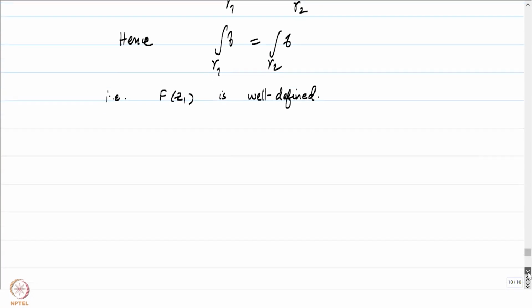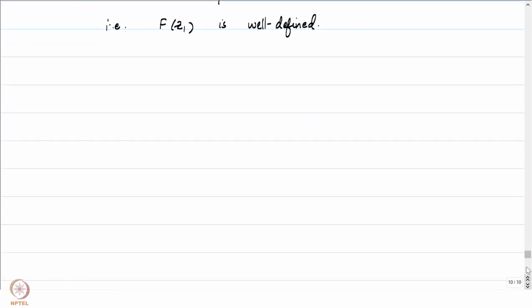What next? The next part of the theorem said that this capital F is a holomorphic function. Not only is it some arbitrary holomorphic function, it's exactly the antiderivative of small f. In other words, capital F prime of z1 is the same as small f. We will show that the derivative exists at the point z1 and that the derivative is equal to small f in one go.